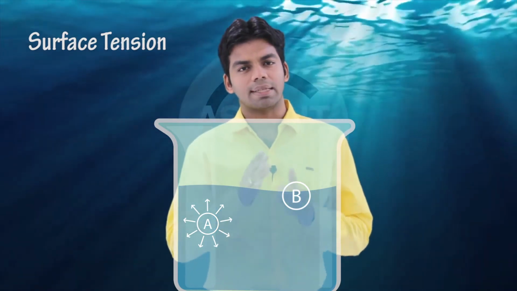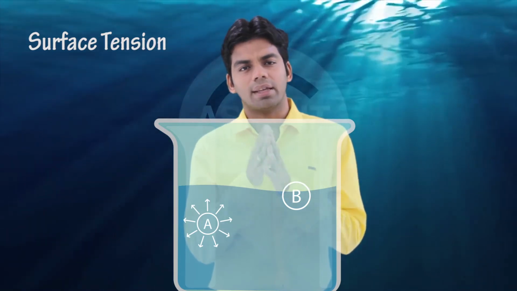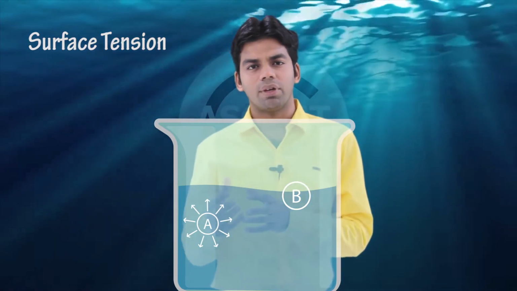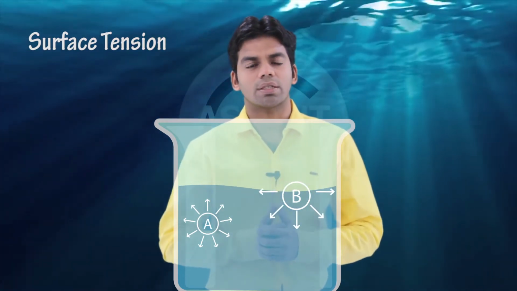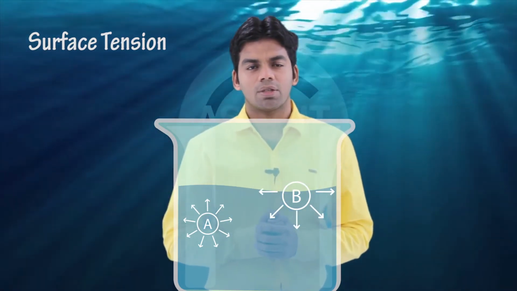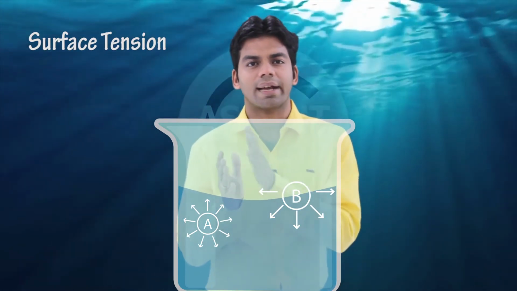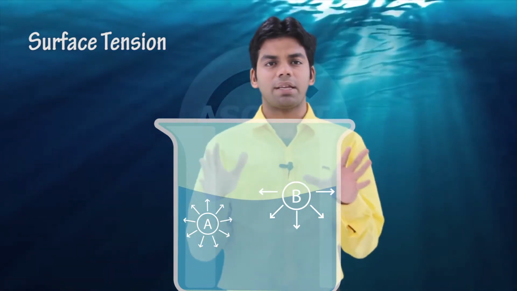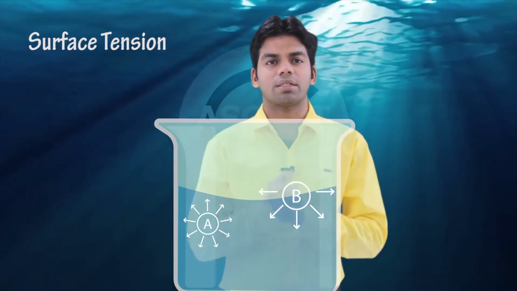This point B is at the interface of two fluids, and since the forces acting at the interface will be different, the cohesive forces acting in the liquid will be different from those in air. So at point B only the net downward cohesive force is acting. Because of this there is an unbalanced line force acting at the interface of the two fluids. Why is it unbalanced? Because only the downward force is acting, not upward. So this unbalanced line force is nothing but the surface tension.